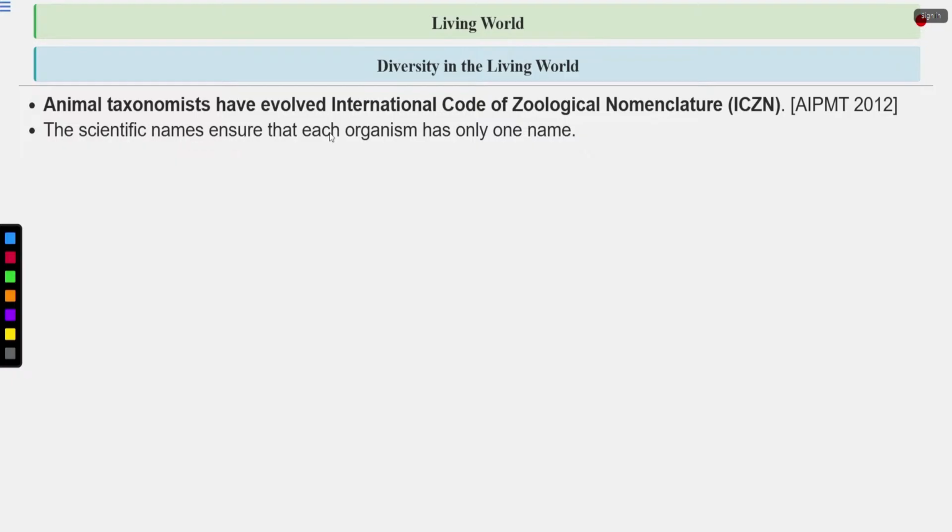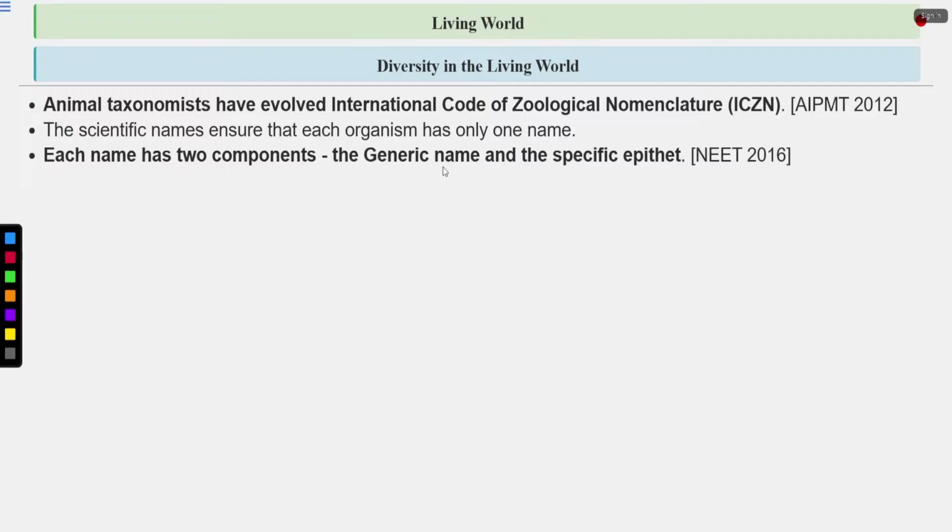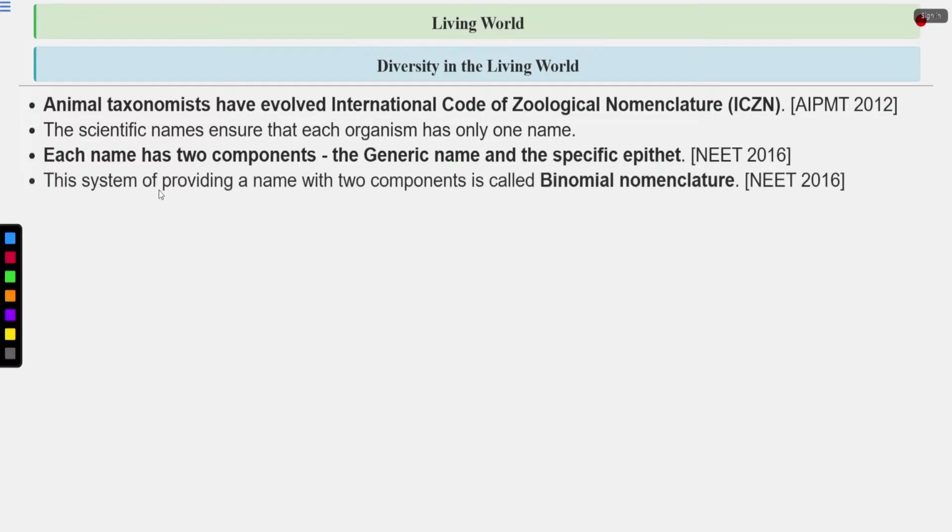Now the scientific name ensures that each organism has only one name. Each name has two components, the generic name and the specific epithet. The generic name represents the genus, and the specific epithet represents the species. This system of providing a name with two components is called binomial nomenclature. Bi means two. Binomial nomenclature means each scientific name will have two components, a generic name and a specific epithet.